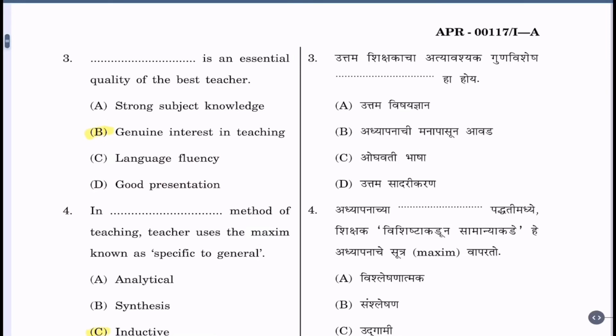Question 3. Dash is an essential quality of the best teacher. A. Strong subject knowledge. B. Genuine interest in teaching. C. Language fluency. D. Good presentation. Correct alternative is B. Genuine interest in teaching.